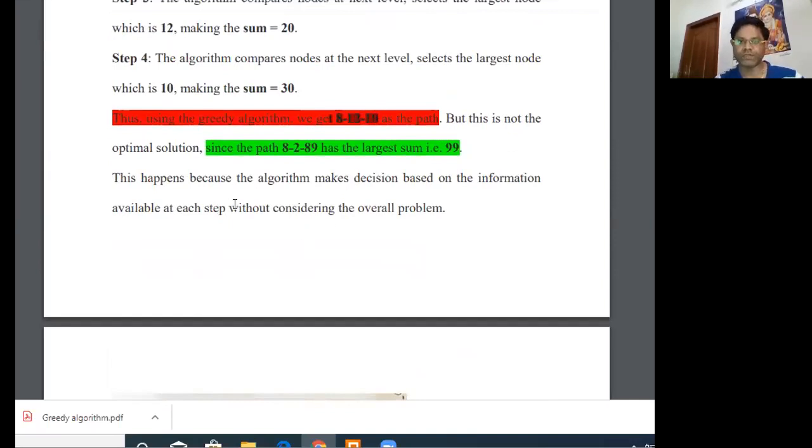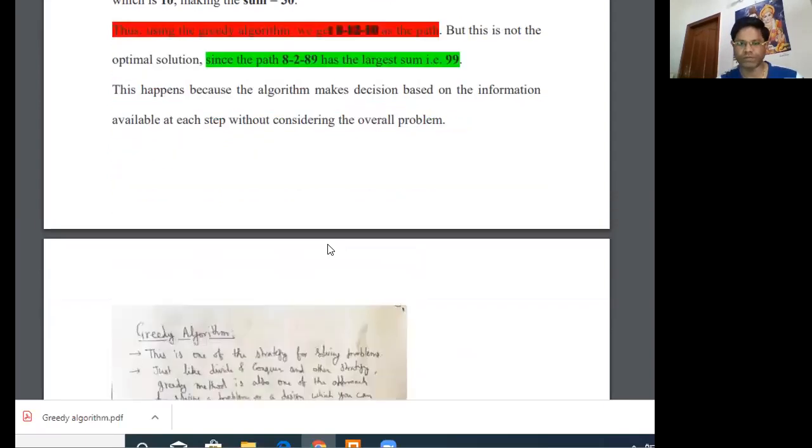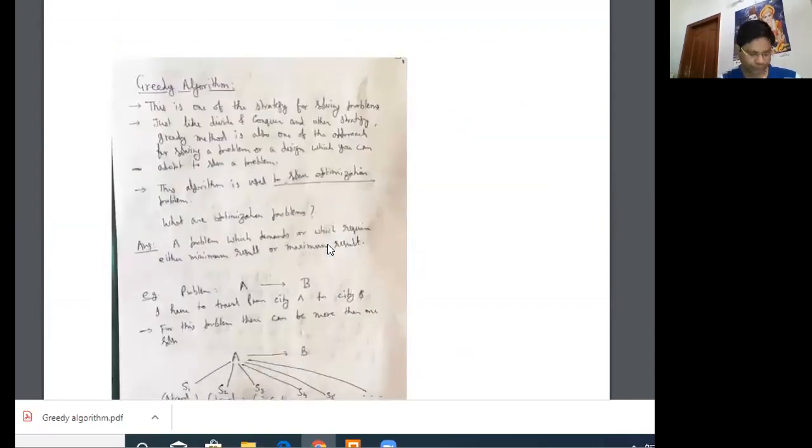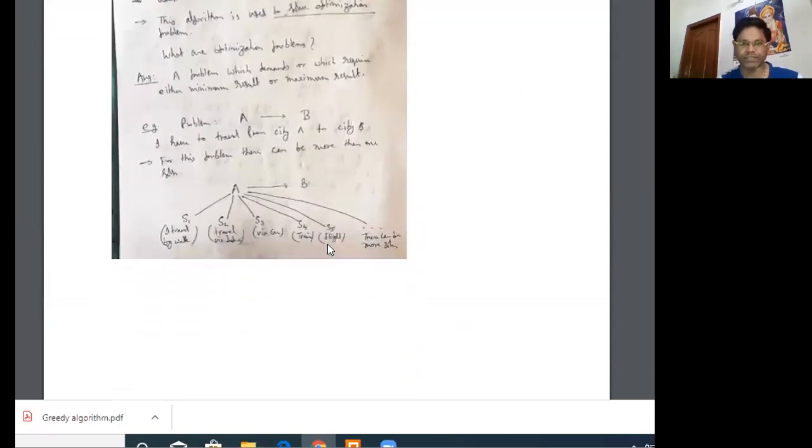So this happens because the algorithm makes decisions based on the information available at each step without considering the overall problem. So let's take another example to understand the concept of greedy algorithm. Suppose we have a given problem that we have to travel from city A to city B. For this problem, there can be more than one solution. I am placing the solutions as S1, S2, S3, S4 and so on.